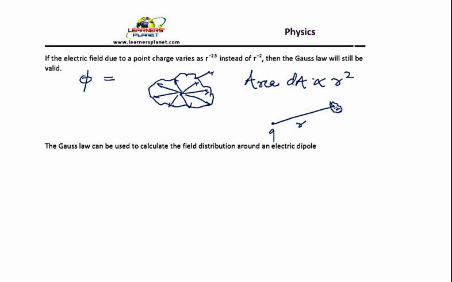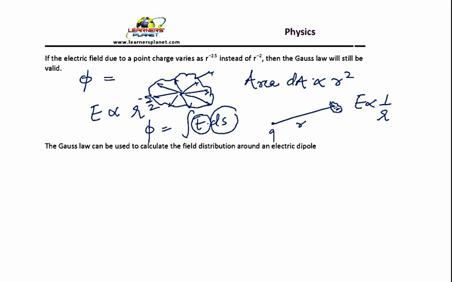Now if the electric field is proportional to r to the power minus 5 by 2, then to find out the flux, you need to integrate the electric field with the small areas ds. If you substitute the values in terms of proportionality, since electric field is proportional to 1 upon r to the power 5 by 2 and area ds is proportional to r square, there is no scope for these to cancel out.